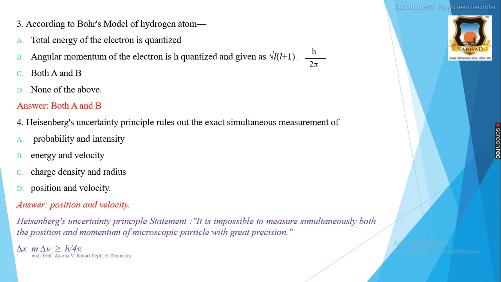The statement of Heisenberg uncertainty principle is: it is impossible to measure simultaneously both the position and the momentum of a microscopic particle with great precision. Here is the mathematical equation for Heisenberg uncertainty principle. Therefore, the correct answer is position and velocity.